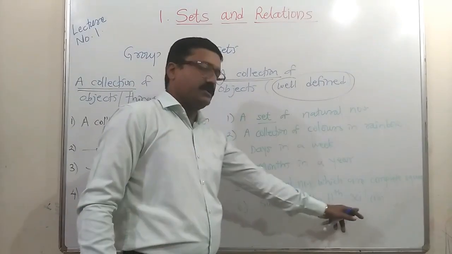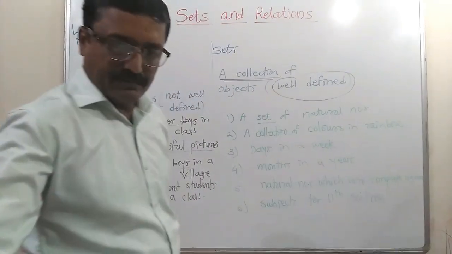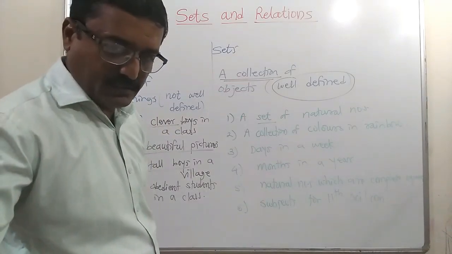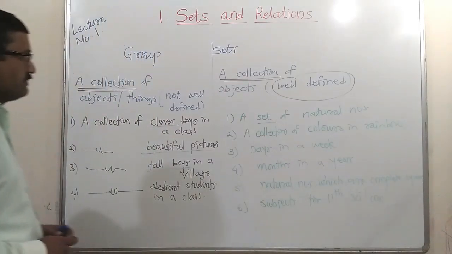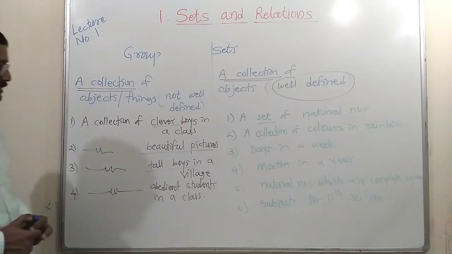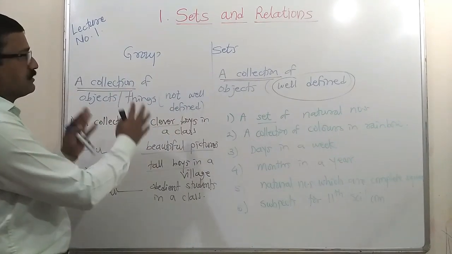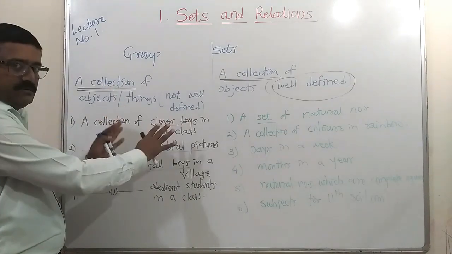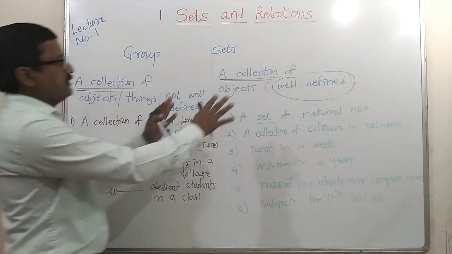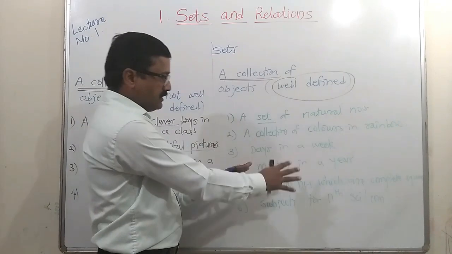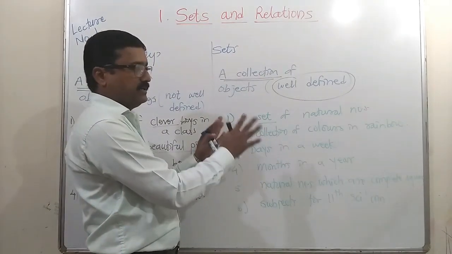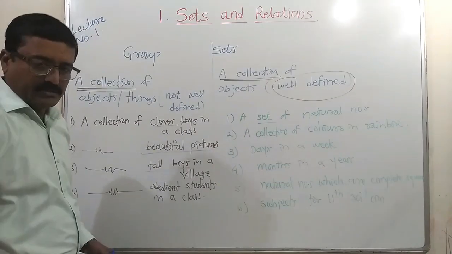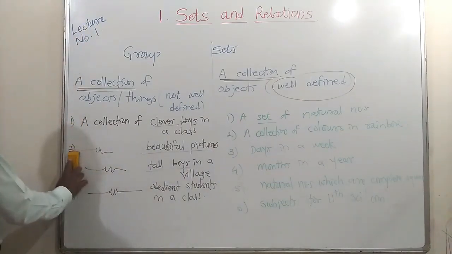Obviously, again we have to add a condition, for the Maharashtra State Board. Then we get the set of subjects here also. So these are some examples of sets. This is the main difference between group and set: a group is a collection of objects without any condition, but a set is a collection of objects with a condition. Particularly, we can find the elements of that set or objects in that set. Let us see the representation of sets.